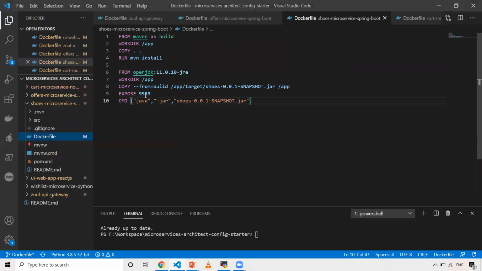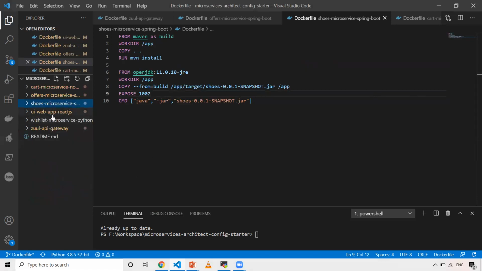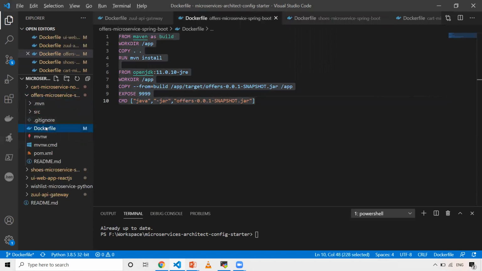So let's update. It won't create any problem, but if someone sees these Docker images, they'll be confused. So that's why I just want to make sure I'll update these things. Offers will run on 1001. So let's save it.